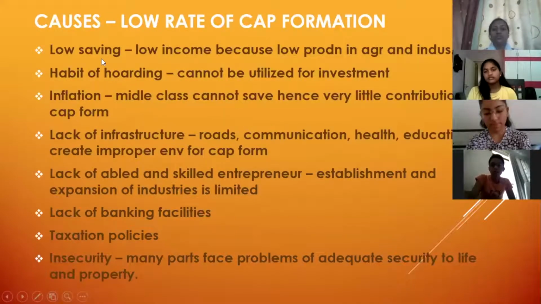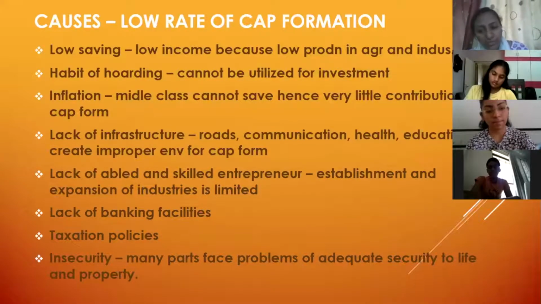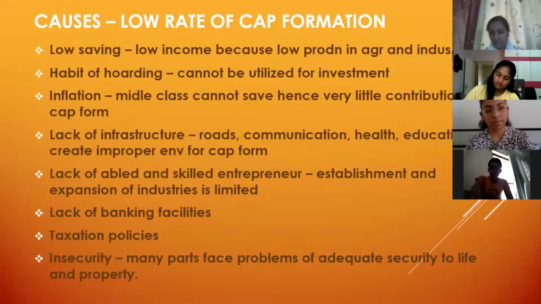Causes for the low rate of capital formation. First is low savings. These low savings are there because we are poor people. We have low income. And why do we have low income? Because our production in agriculture and industries is low. It is a circle, right? We have low production, we have low investment, we have low income. It is a whole process.